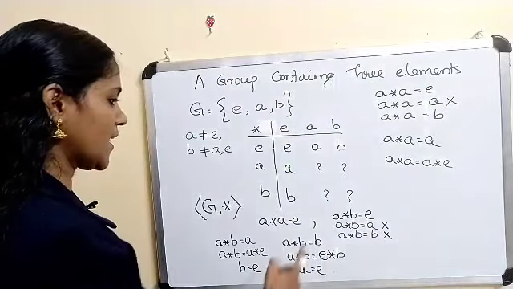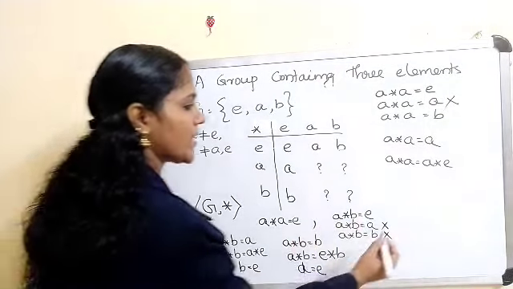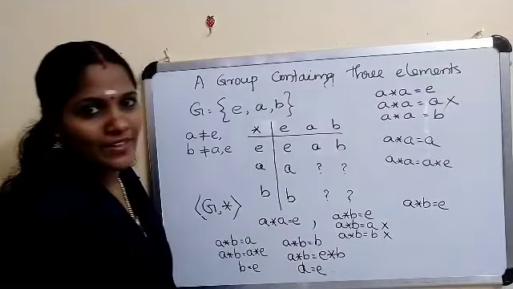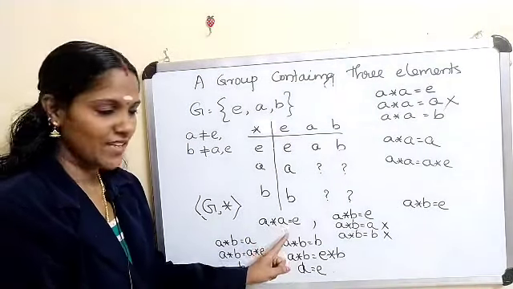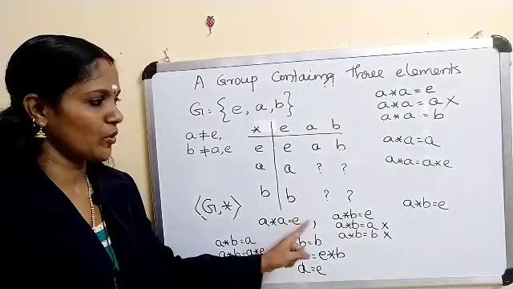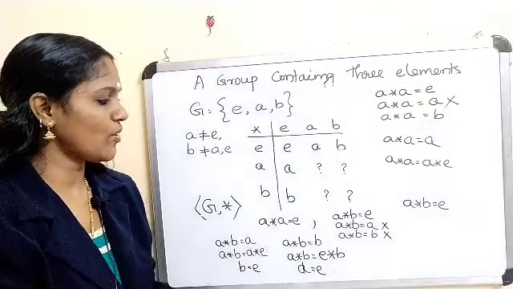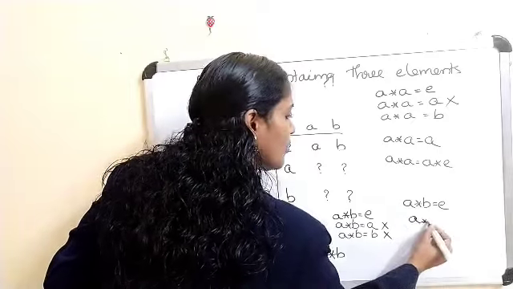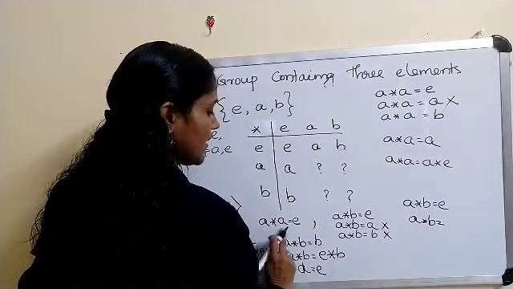Now, A star B equals E. If you choose A star A equal to E, the only possibility for A star B is E. Now, A star B equals E implies E is A star A.